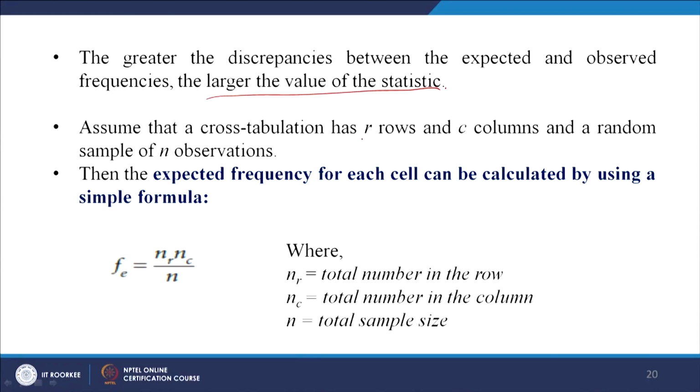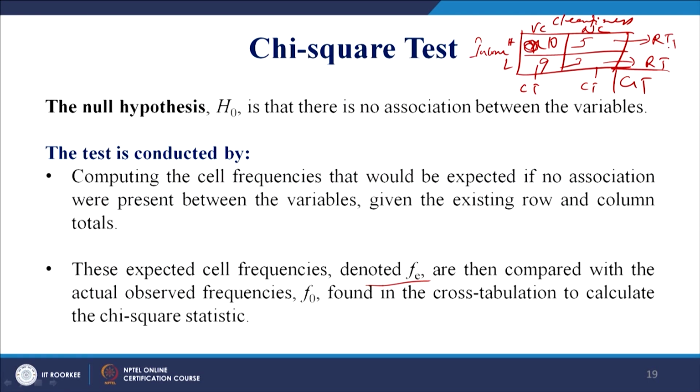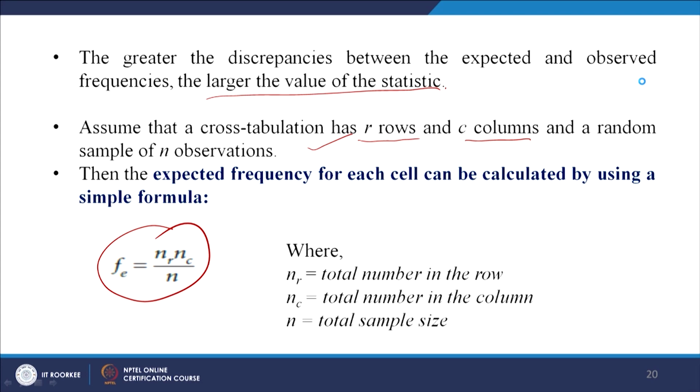Assume that a cross tabulation has R rows and C columns and a random sample of n observations. Then the expected frequency for each cell is calculated like this. So, how is it calculated? Let us see, R1, R2, C1, C2 and this is the grand total. Now, what you do is you write it like this: R1 total into C1 total divided by the grand total, where nr is the total number in the row, nc is the total number in the column and n is the total sample size.